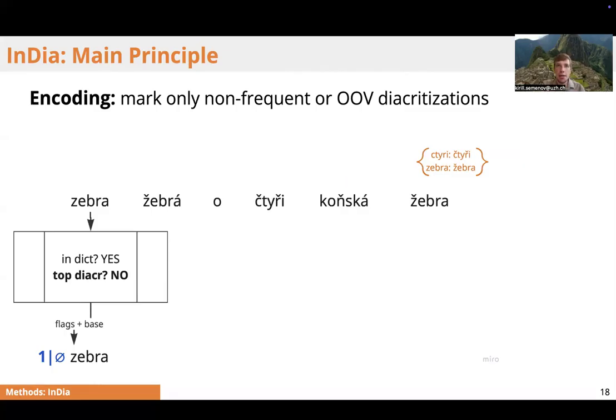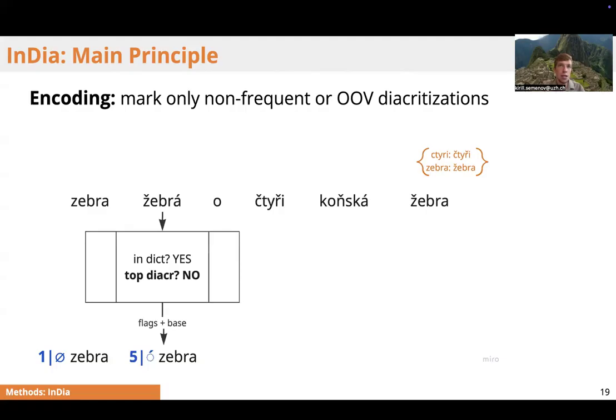For instance, with the base zebra, the most frequent diacritization would include the sign called check on the first character, on the character je. If we need to encode the sequence below, for the first word, we would have to put a flag that would explicitly say that the first character should not be diacritized, compared to the most frequent diacritization.